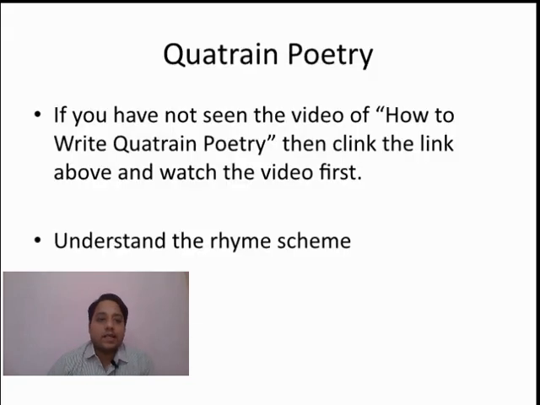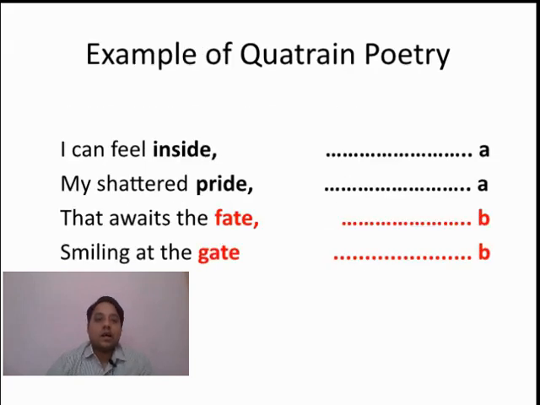Hello friends, today we will talk about Quatrain Poetry. If you've not seen the video on how to write Quatrain Poetry, please watch that video first and then we'll be discussing this. In this Quatrain form of poetry, we have to understand the rhyme scheme. This is the example: I can feel inside my shattered pride that awaits the pit, smiling at the gate. In this example, you can see the first and second lines are rhyming, and the third and fourth lines are rhyming. This is an aabb rhyme scheme.